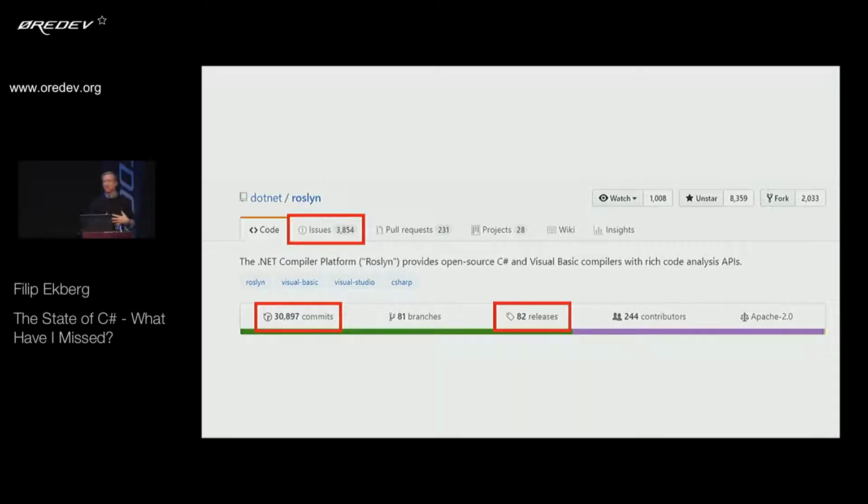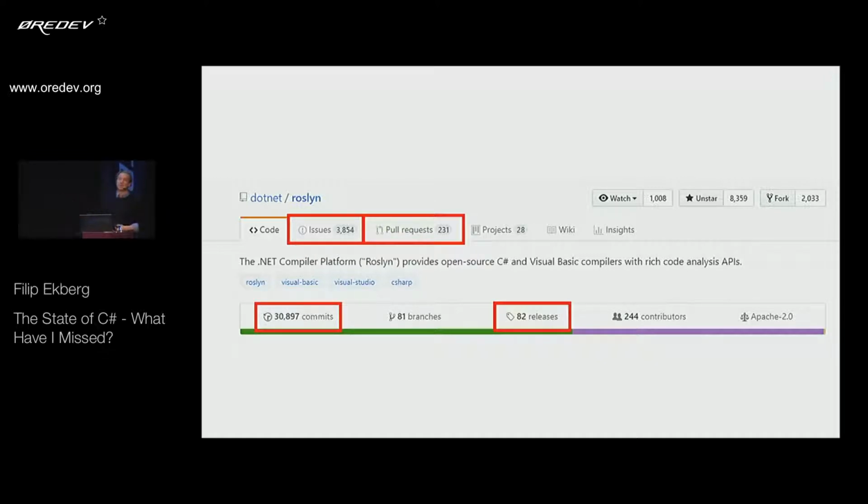So that means that we, as developers, can go ahead and say, well, I want to add this language feature to the programming language. Maybe I want to introduce tuples. Maybe I want to introduce pattern matching. Well, if you want that, you just go in here and you create an issue to Microsoft. And they keep track of everything. They add the design notes from their language design meetings, and they talk about all these things in the open. And then, of course, you can submit your pull requests.